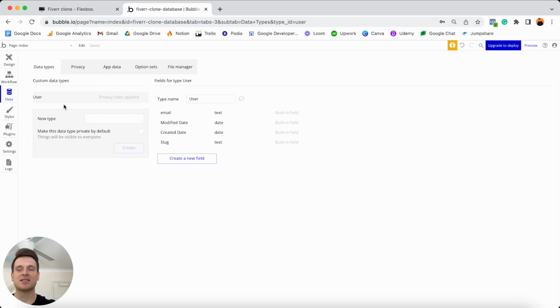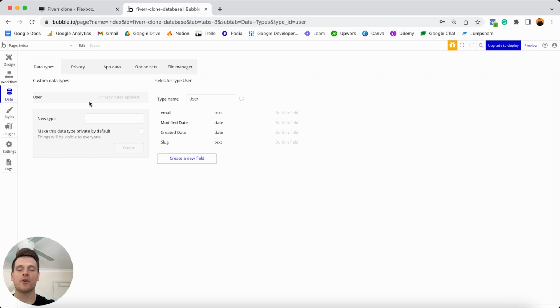So on the left-hand side, you'll see a list of all of our data types we're about to create. And then on the right-hand side, you'll see a list of all of the fields that sit within each data type. And another thing you might notice is that also by default, the user data type has an email field already stored. And that's because when someone registers an account, they're going to need to store an email and a password. Now, Bubble also does provide a password field, but you just can't see this in plain text for security reasons. But it is there. So we won't actually need to create our user data type.